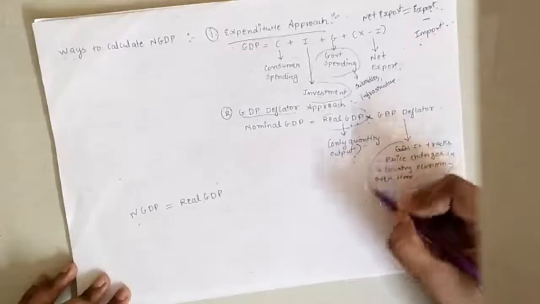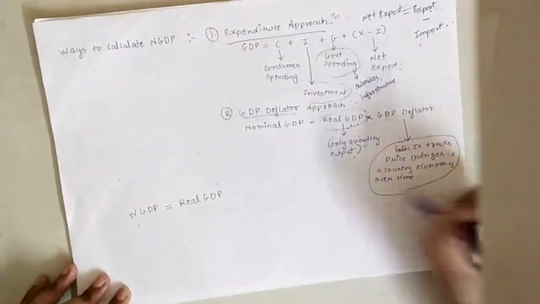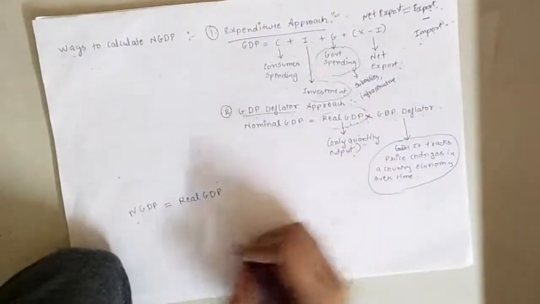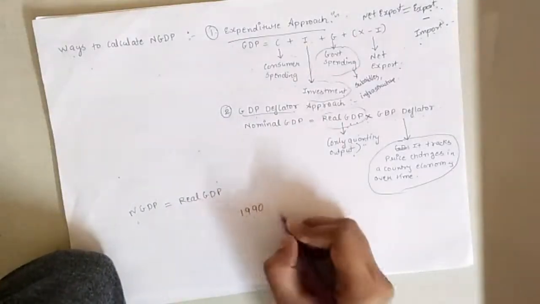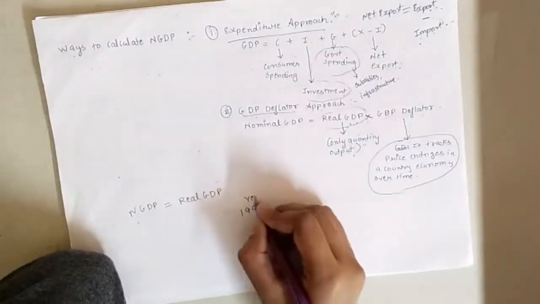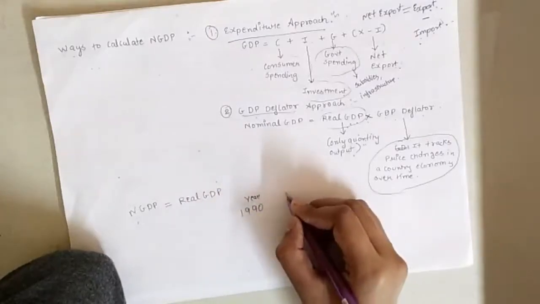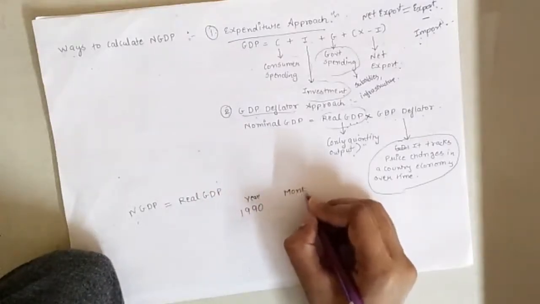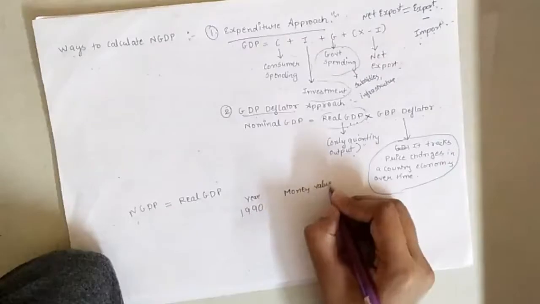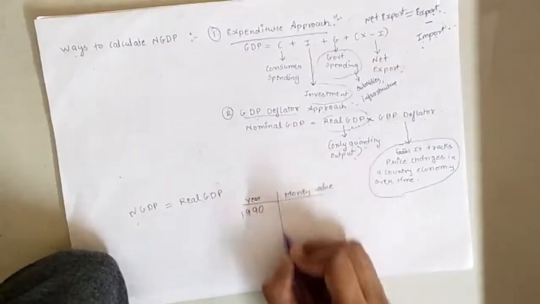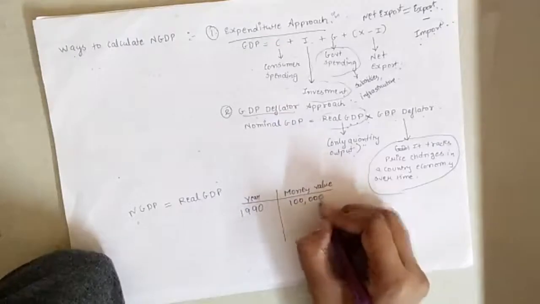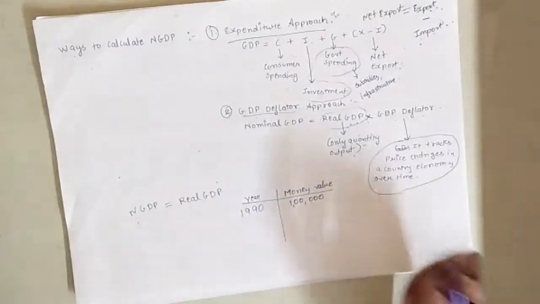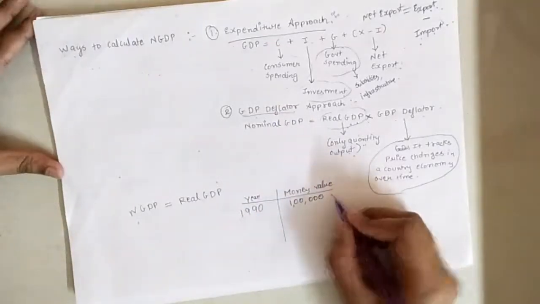In short, for example, in the year 1990, the money value of 1 lakh rupees was considered to be like a huge amount.